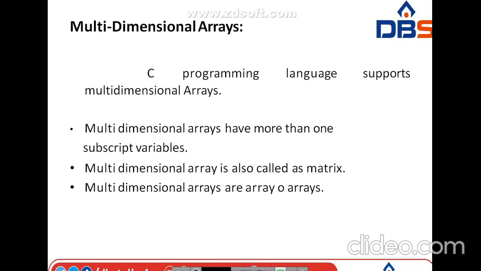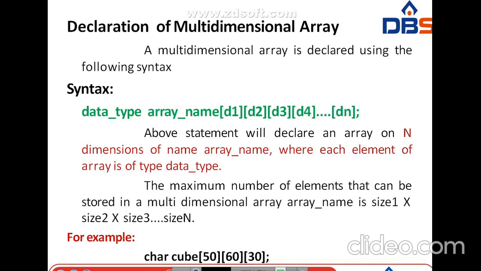Whereas next one is multi-dimensional arrays. So C language supports multi-dimensional arrays also. Multi-dimensional arrays have more than one subscript value. Either it may be 3, 4, 5; it is 3 dimensional, and 4 means 4 dimensional. Multi-dimensional arrays are also called matrices, and we can call them an array of arrays also.